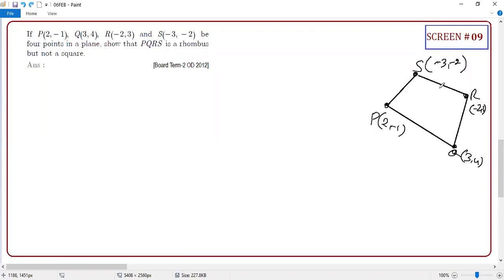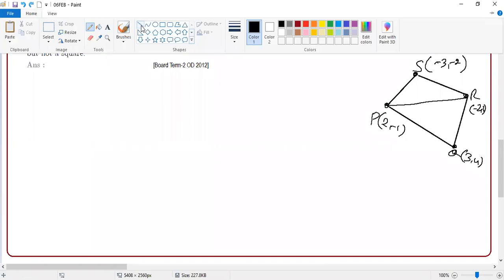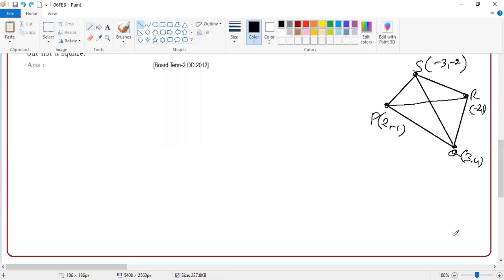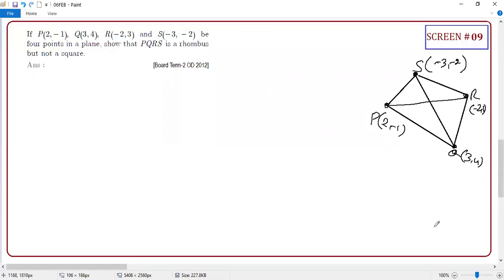When can you say a rhombus is a square? That angle should be 90 degrees. That's one way. What is the other way? Because we are using distance, diagonals are equal. Diagonals have to be equal if it is a square. But if it is a rhombus, they should not necessarily be equal. Guys, please understand the meaning of it is not necessary to be equal.